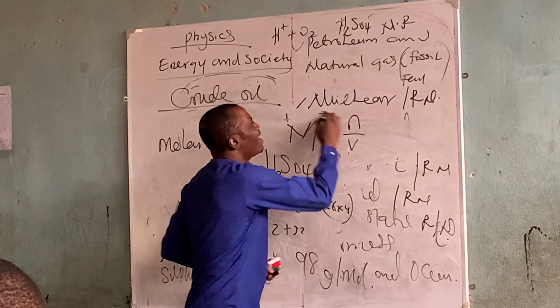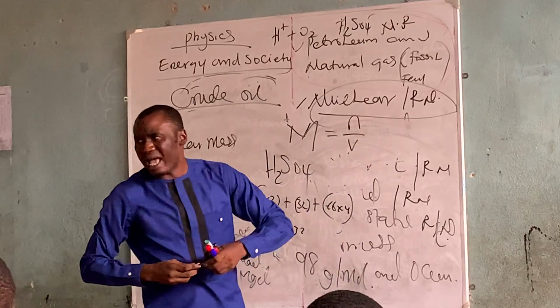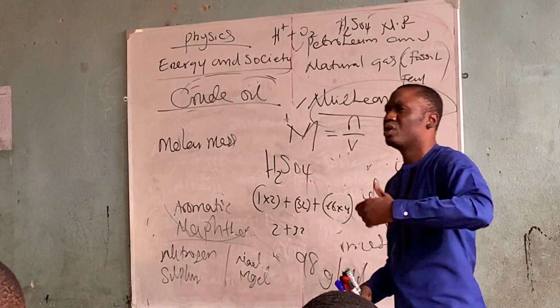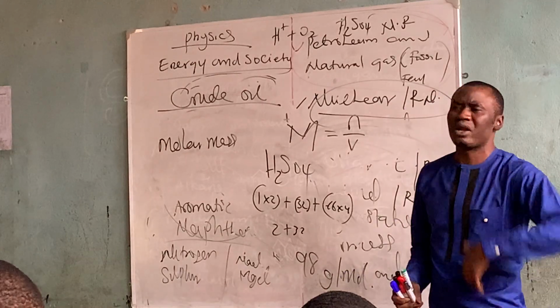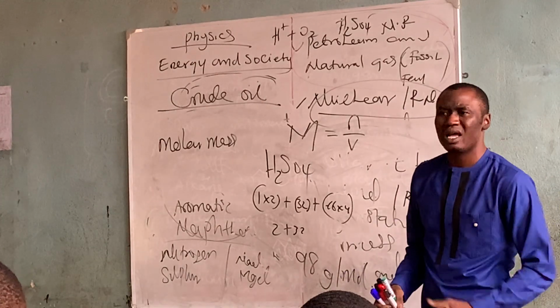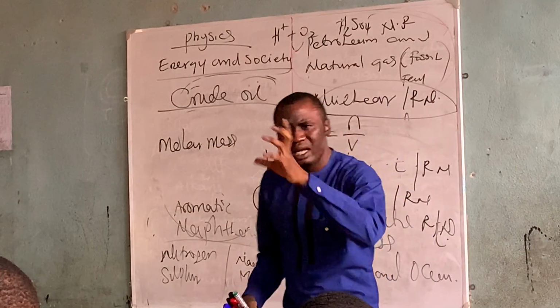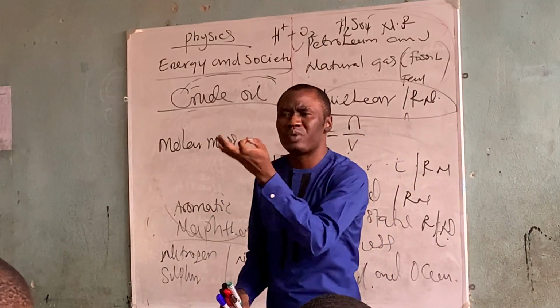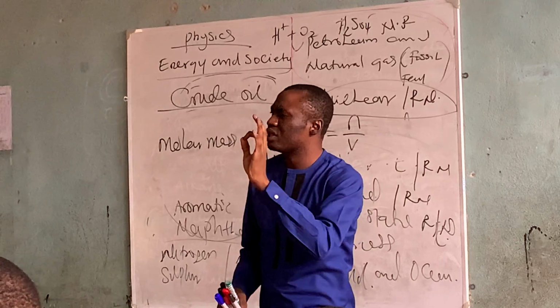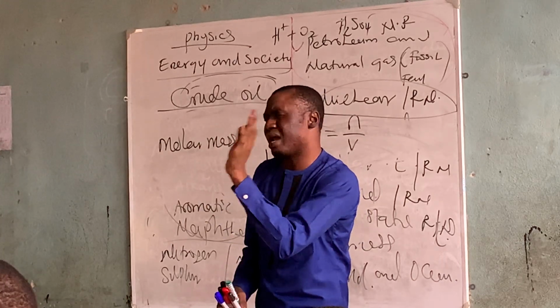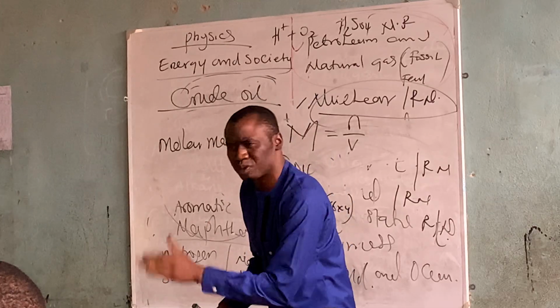For nuclear, what is happening there is a combination of chemistry and physics, in the sense that if you go to atomic chemistry, it's also called radioactivity. Radioactivity is the process by which large atomic masses are broken into small ones.